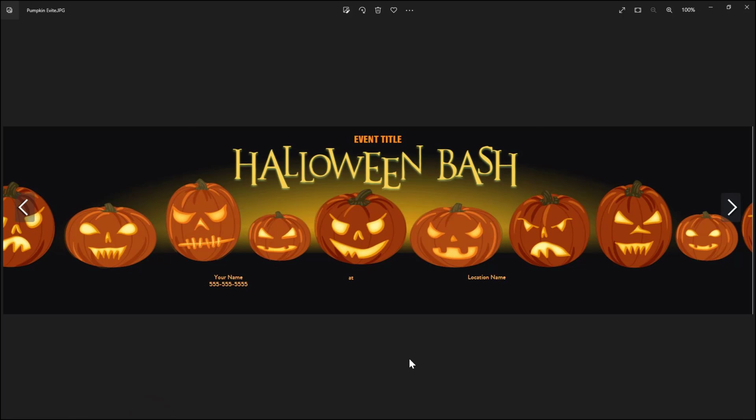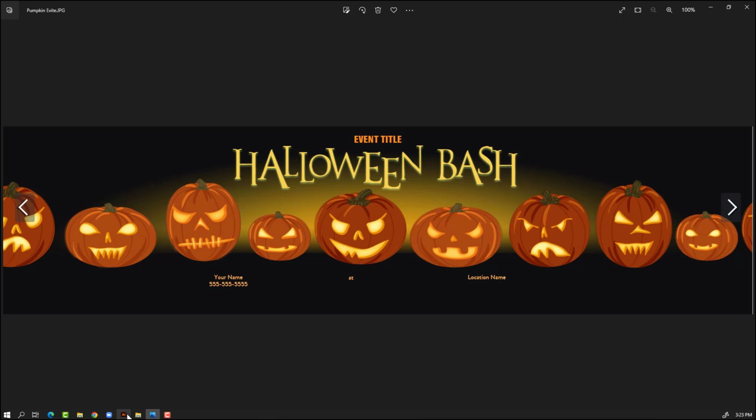Notice that these pumpkins come in all different shapes and sizes. Also notice the wide variety of different eyes, noses, and mouths. When you're designing your own pumpkin, keep this in mind. You don't have to make your pumpkin exactly like the one I make in the video.